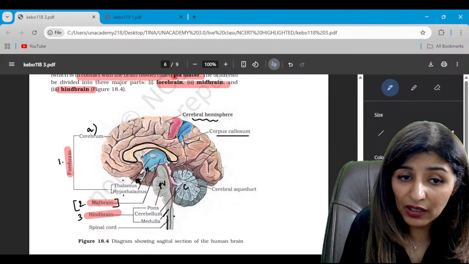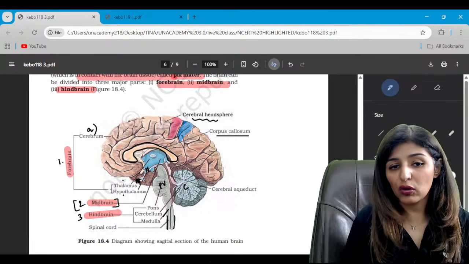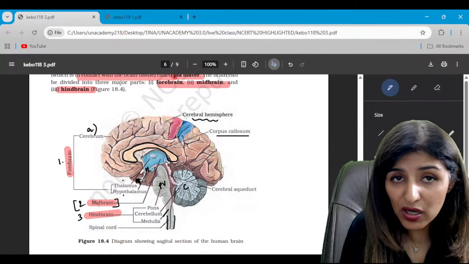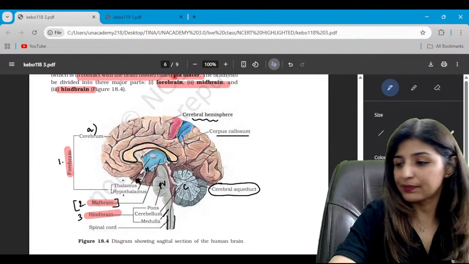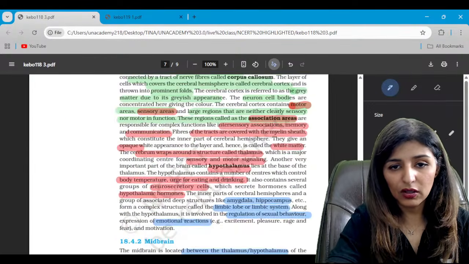From the medulla oblongata starts the spinal cord. Now there is a special duct which runs through the midbrain, which is called the cerebral aqueduct. Is that clear? All right, guys.